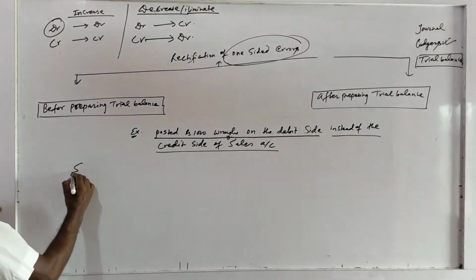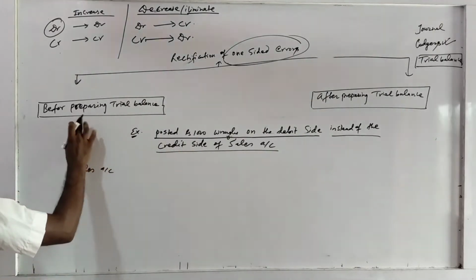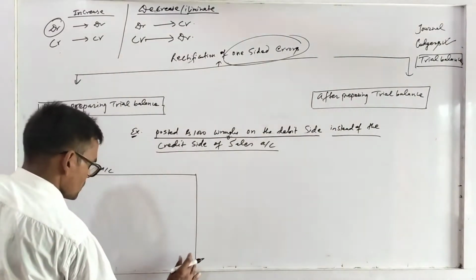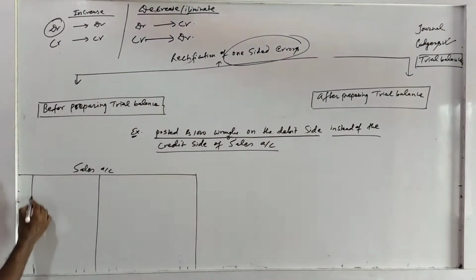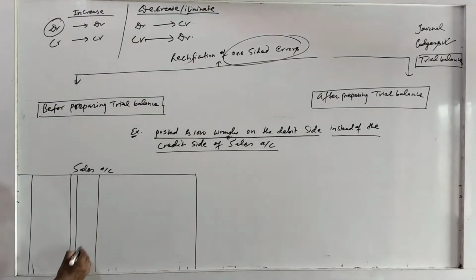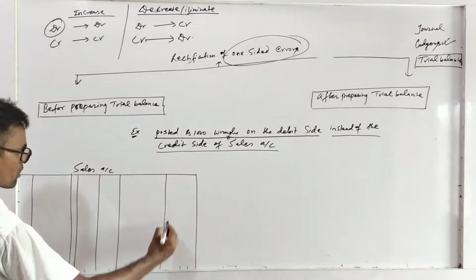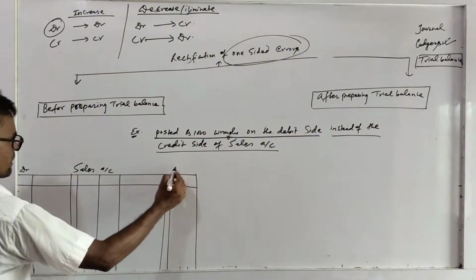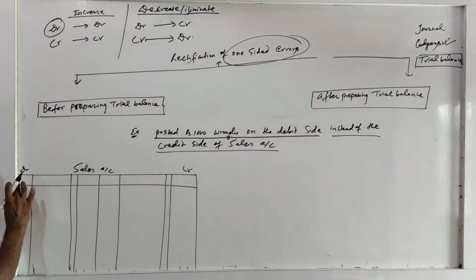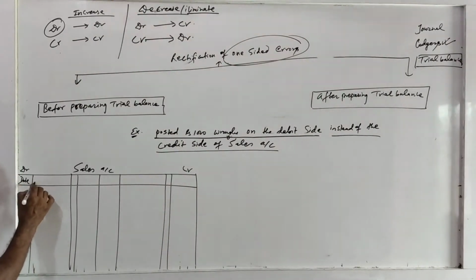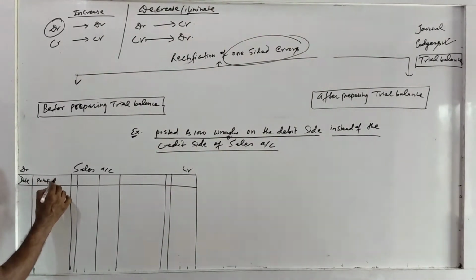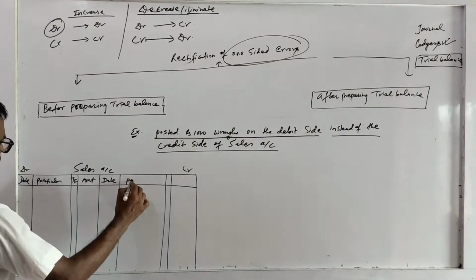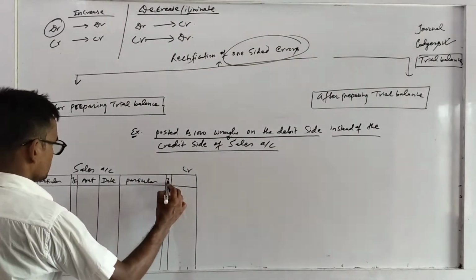So you have to open sales account. If it is before preparing trial balance, you have to open the sales account ledger: date, particulars, JF, amount, date, particulars, JF, amount.